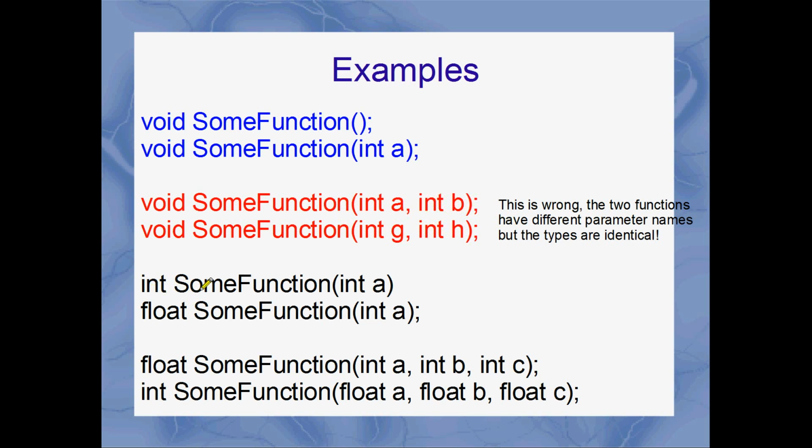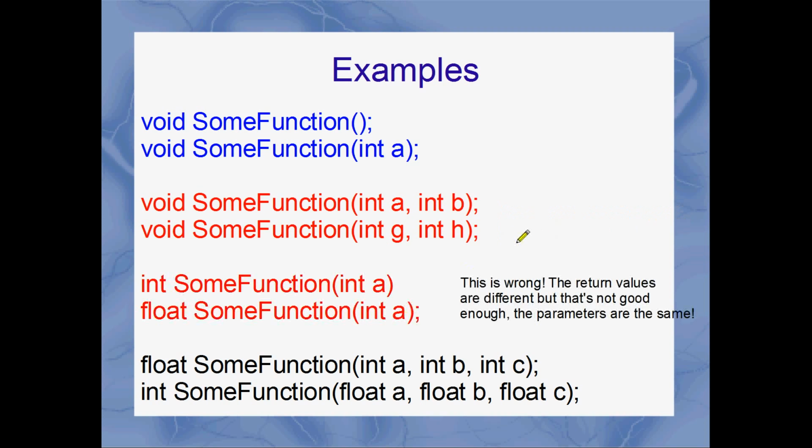And the third one down here, int SomeFunction with int a and float SomeFunction with int a. Is that legal? No, that's not legal. The only difference there is between the return types, int and float, and that's not good enough. The parameters have to be different, otherwise it's not legal.